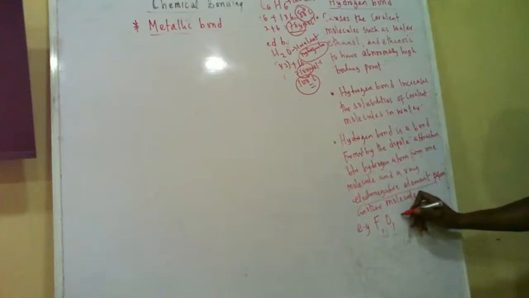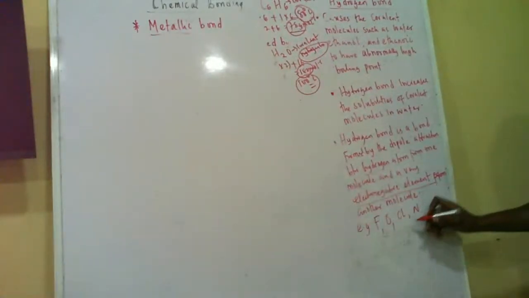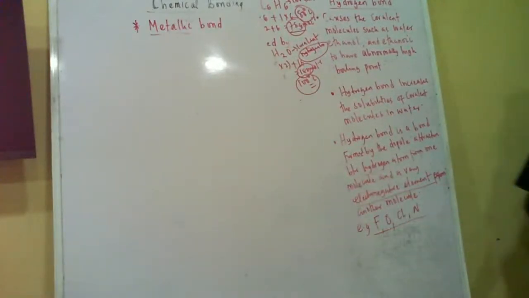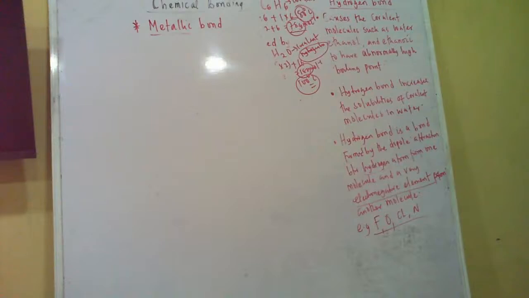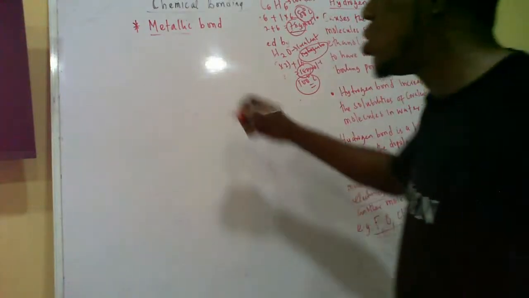Then we have chlorine and nitrogen. So these four, whenever they are interacting with hydrogen, they tend to drag the electron closer to themselves than hydrogen.